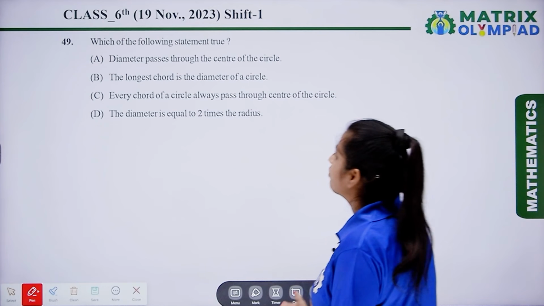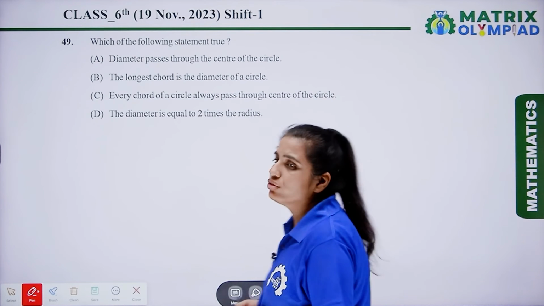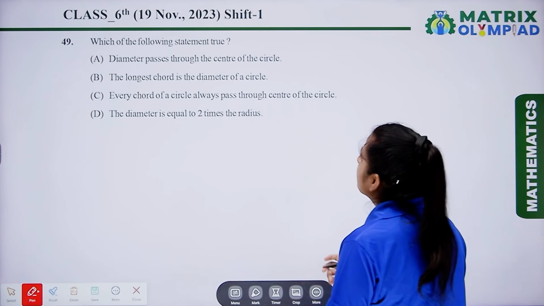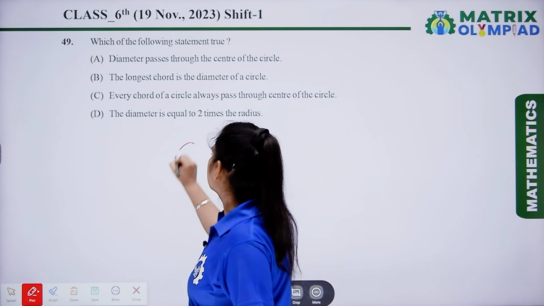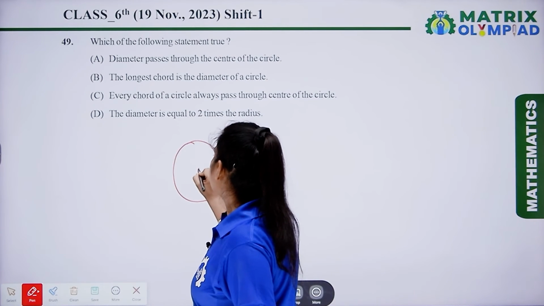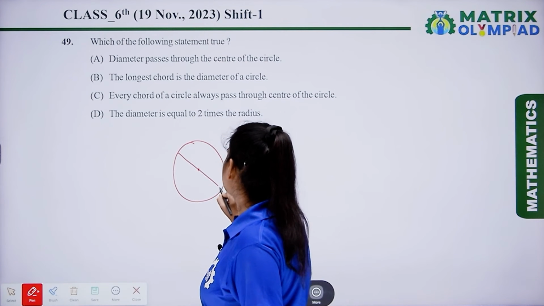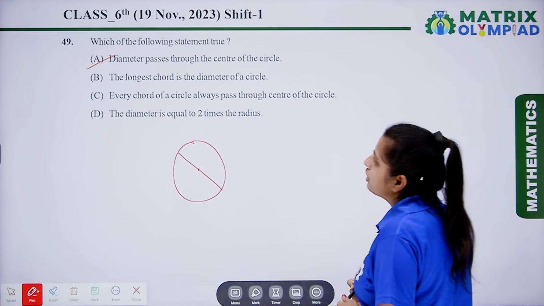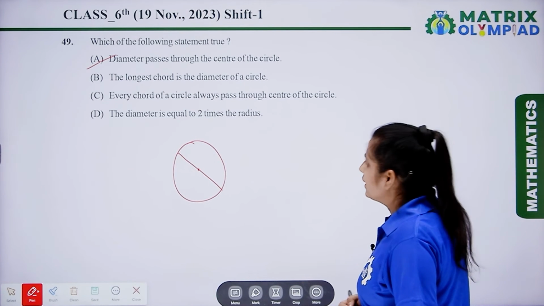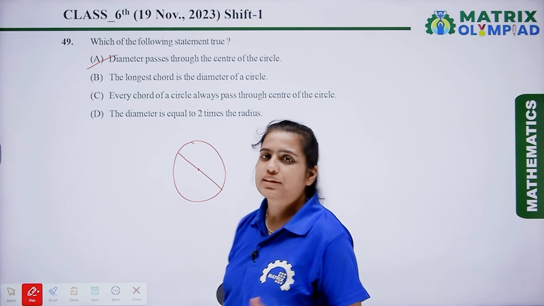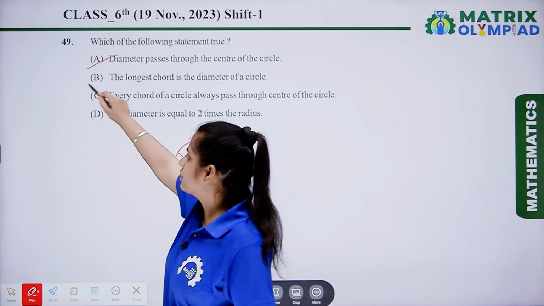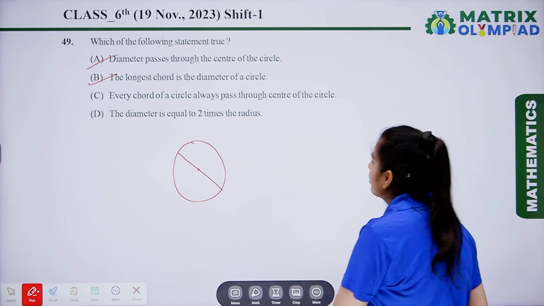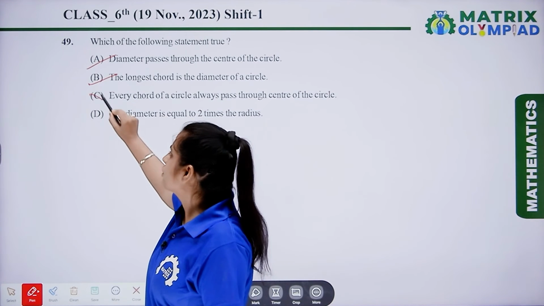Which of the following statements are true? Now here we have to find out which of the statements are true. The first one is, diameter passes through the center of the circle. So here diameter always passes through the center of the circle. So here option A is the correct answer. Next is, the longest chord is the diameter of a circle. Yes, the longest chord is the diameter of the circle. So this statement is also true. The next one is, every chord of a circle always passes through the center of the circle. So this statement is not true.